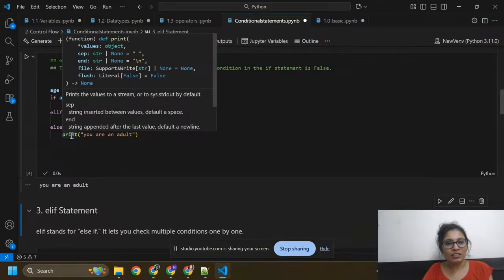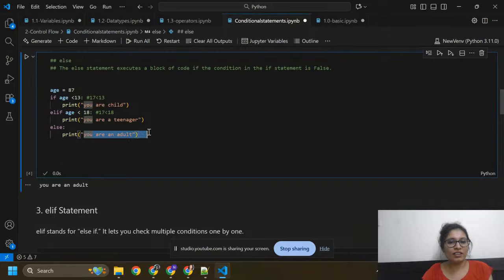So here you can see it will print you are an adult. Okay, so we can check condition one by one. We have 87 here. 87 is less than 30? No. Again, I'm going to write here. 87 is less than 18? No. So both conditions fail.